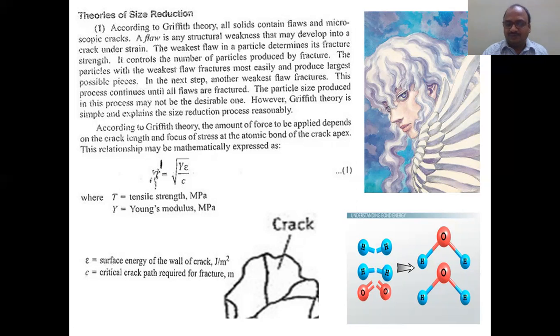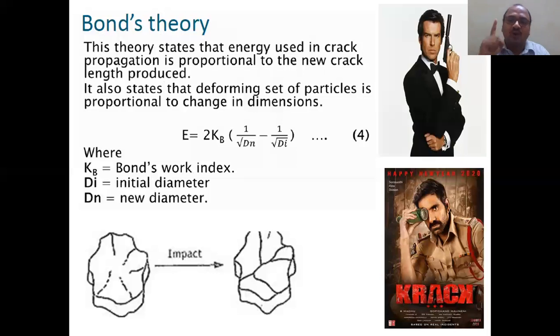In this concept, Bond says only the crack. Only the crack. He will not accept the atomic level bond stress. He didn't accept it. This theory states that the energy used in crack propagation is proportional to the new crack length produced. How much crack length you want to produce, that much energy is required.